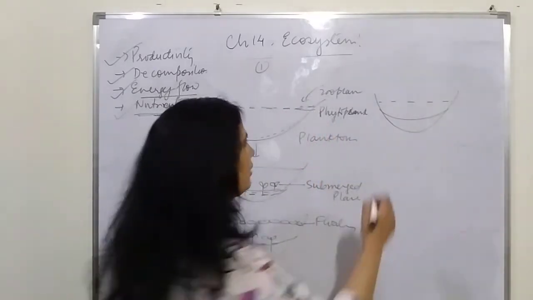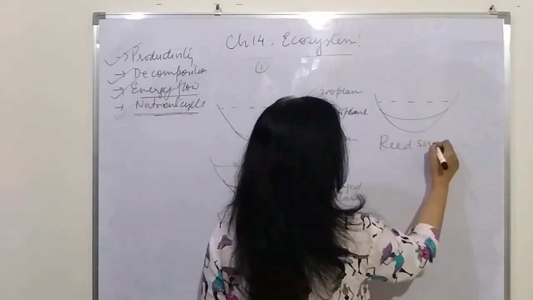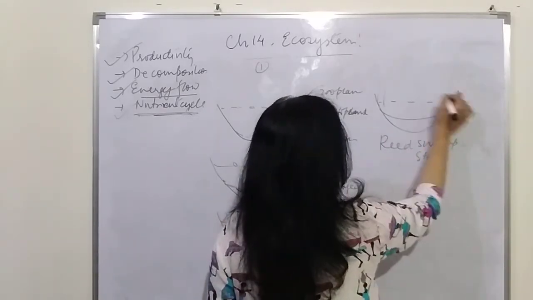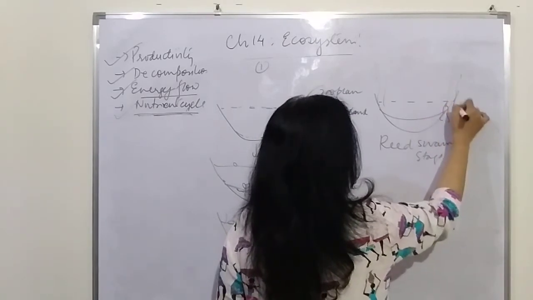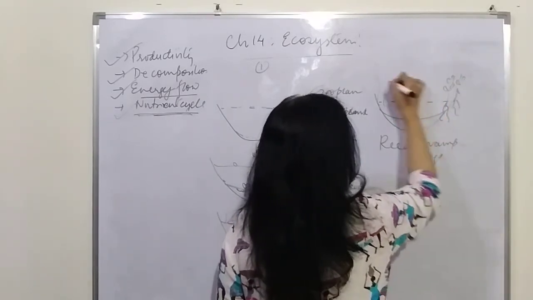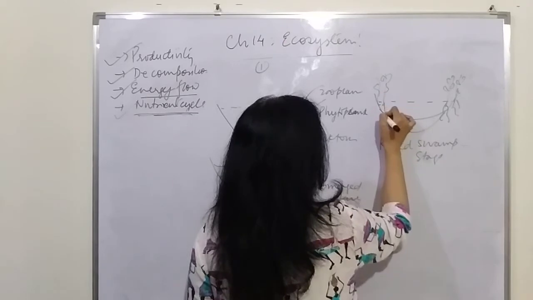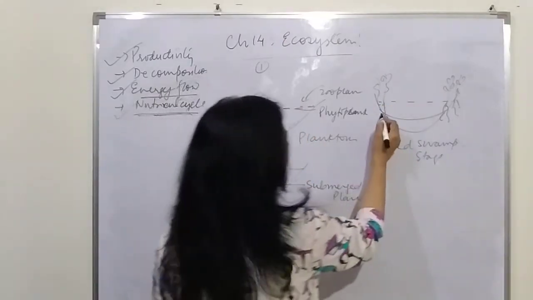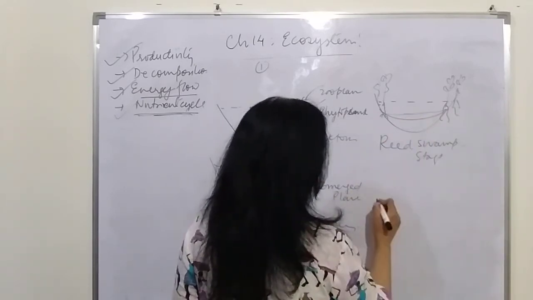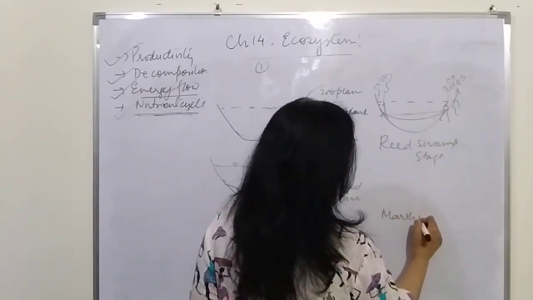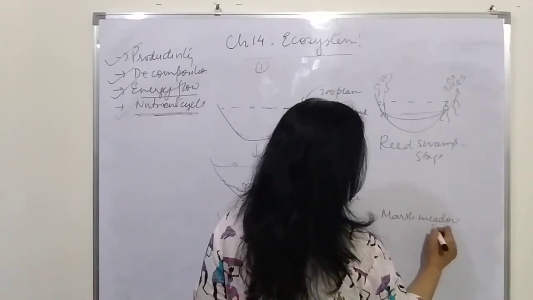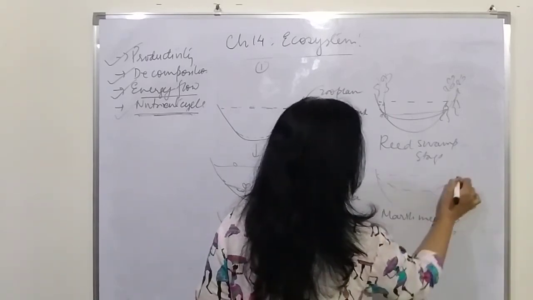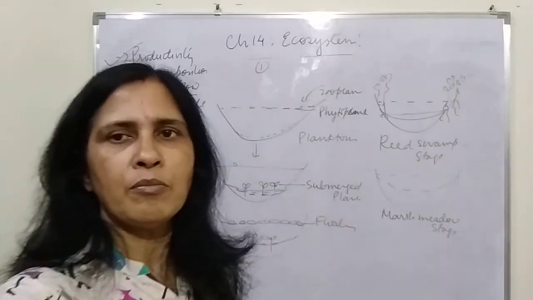Then it will be occupied by the reed swamp stage, where there will be plants growing on the edges which have their roots in the soil, the upper portion in the air, and a part of it inside the water. So that is called the reed swamp stage. The swamp will be formed and the pond will become more shallow. Then the next stage will be the marsh meadow stage, which will further make the pond more shallow.